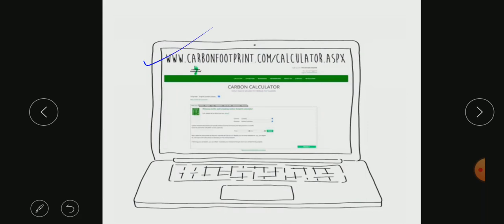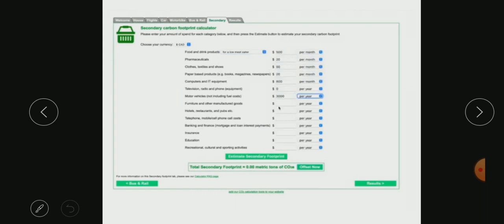They will be asking a lot of questions over there, like what food and drink products, pharmaceuticals, that is how much medicine you take, then clothes, textiles, paper which you are using, computers and IT, how much TV you use, motor vehicles, furniture, how much you visit hotels, restaurants, insurance, education.